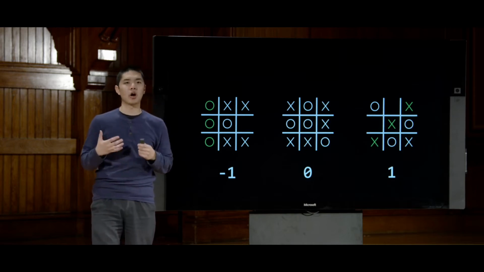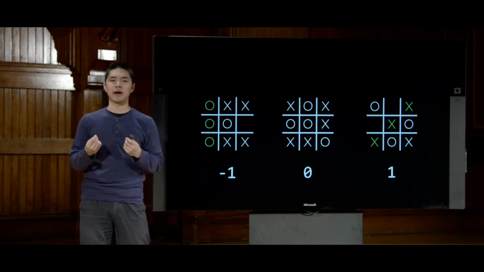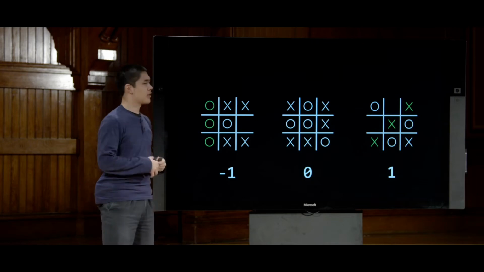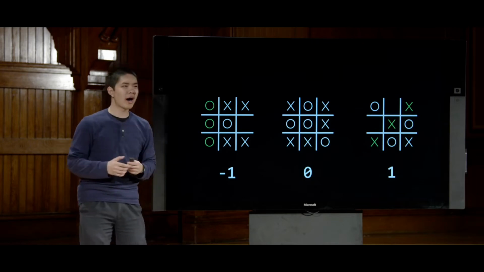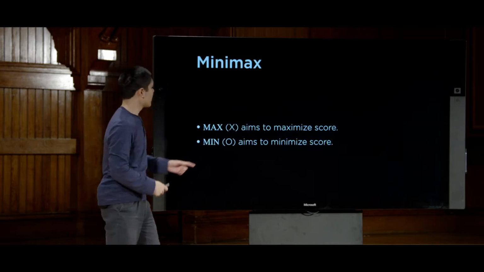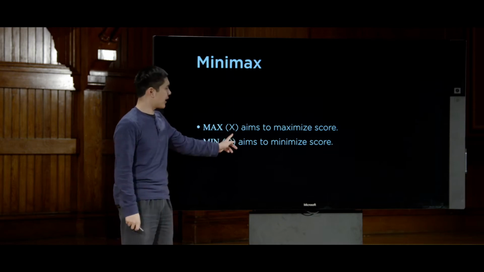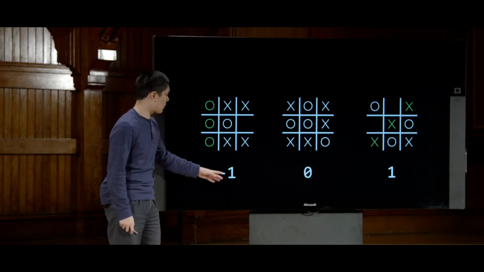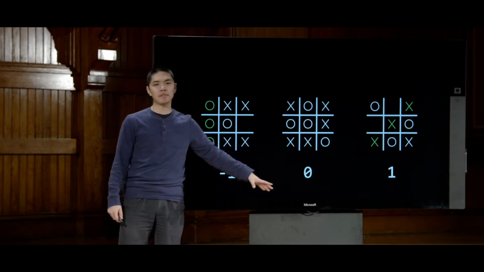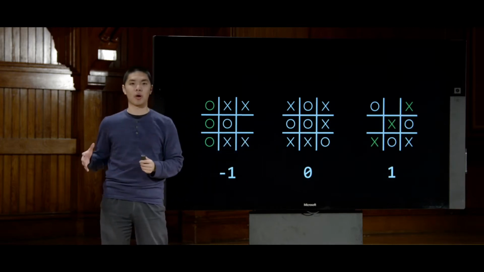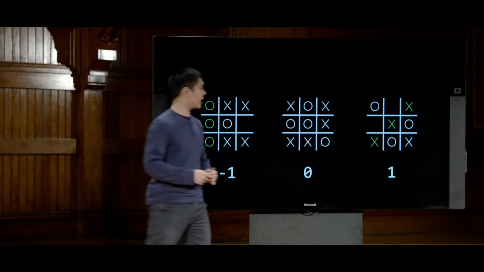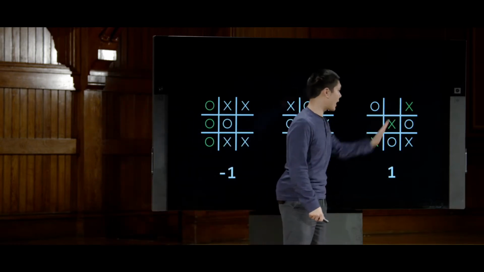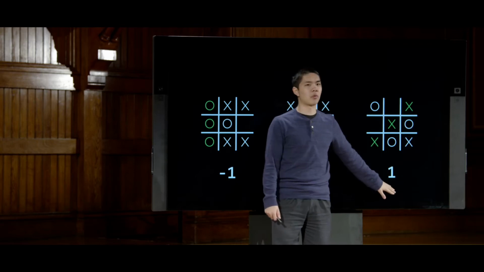And we're going to go ahead and call the X player the max player. And we'll call the O player the min player. And the reason why is because in the minimax algorithm, the max player, which in this case is X, is aiming to maximize the score. Right? These are the possible options for the score, -1, 0, and 1. X wants to maximize the score, meaning if at all possible, X would like this situation, where X wins the game, and we give it a score of 1.